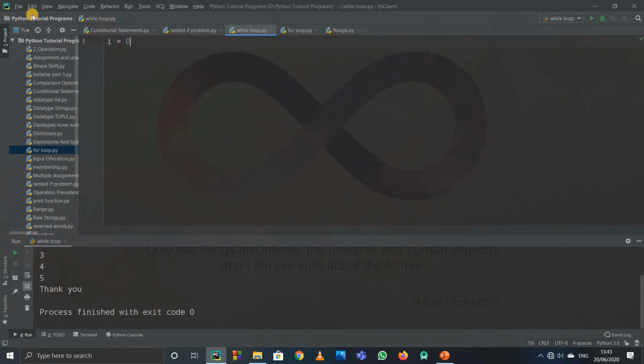So suppose I'll again start i from 0. Now again I'll write while i less than or equal to, I have to print up to 10, right? So I'll just write less than or equal to 10, because we have to print 10 as well. So I'll simply print i, and that's all. And I'll print thank you so that we understand that the loop has ended.